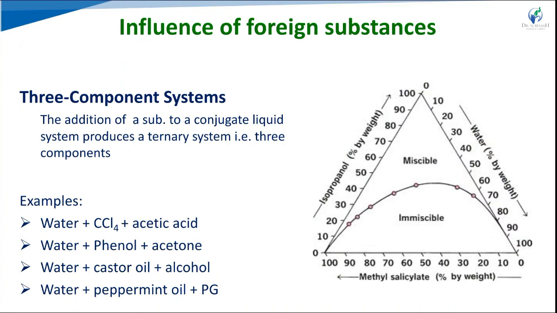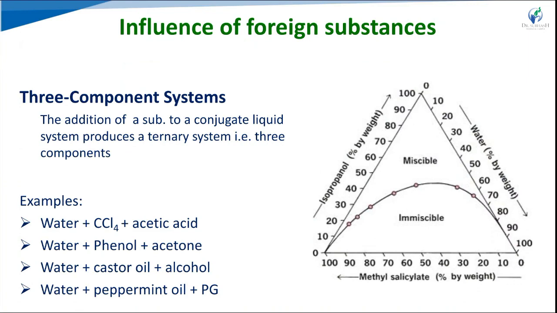But if the third substance is soluble in both the liquids, it may increase the mutual solubility of the liquid pair. This process is called blending: increasing the mutual solubility of two partially miscible solvents by adding a foreign, third substance.